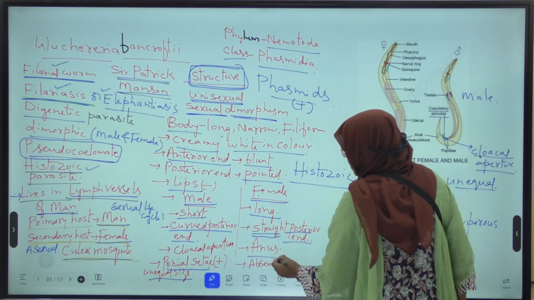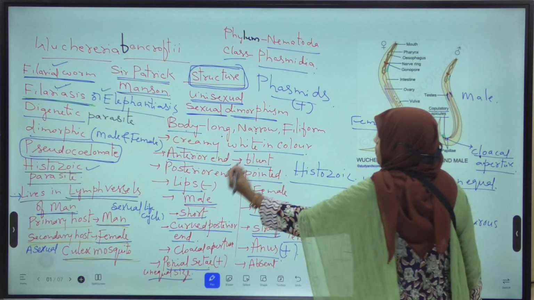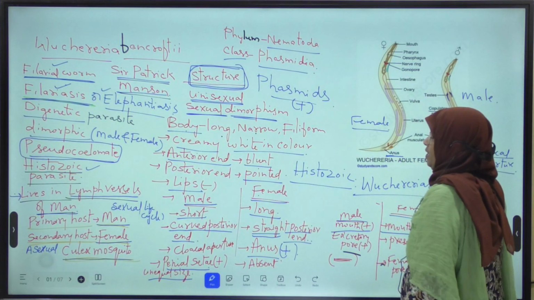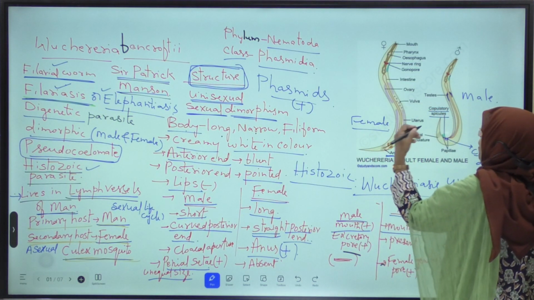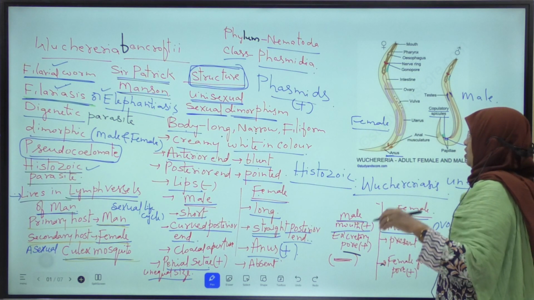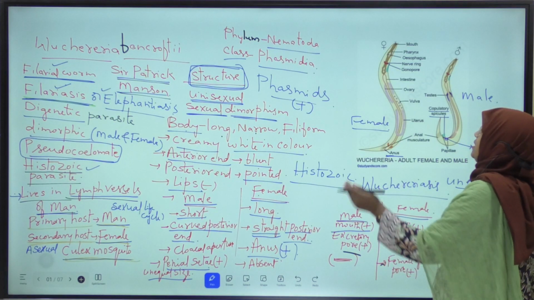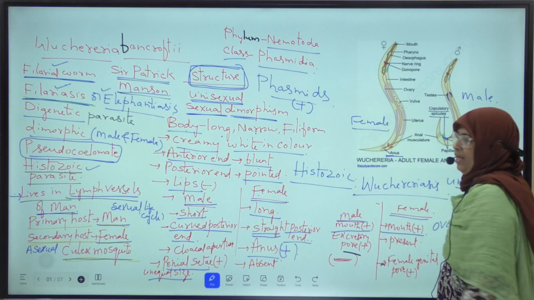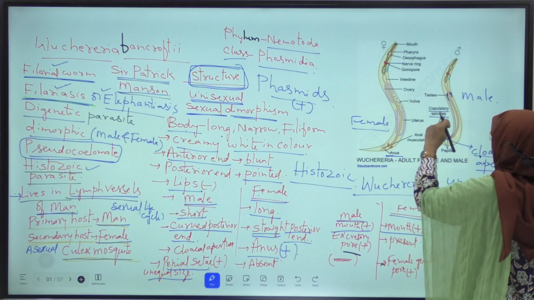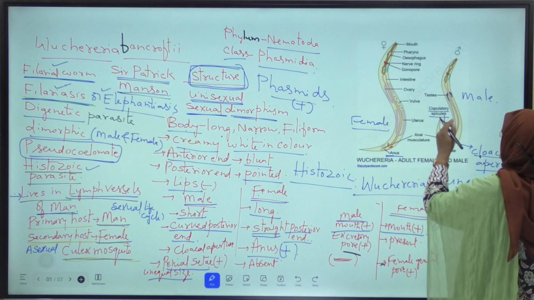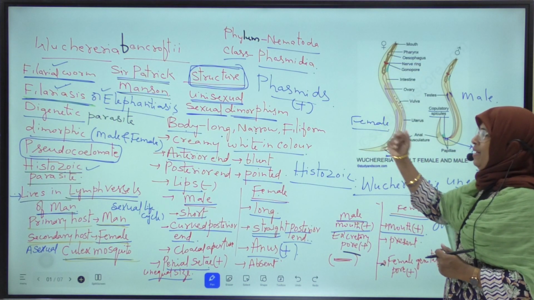Anus is present in the female. Okay. In male, cloacal aperture is present. In female, anus is present. Next, copulatory spicules and cloacal aperture are absent in female. The posterior end of the female is straight. The posterior end of the male is curved. Copulatory spicules are present in male. Copulatory spicules are absent in female.